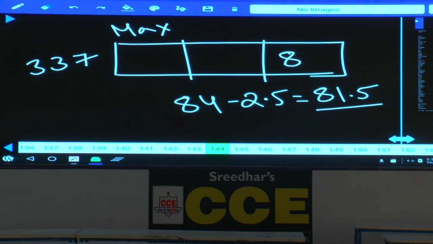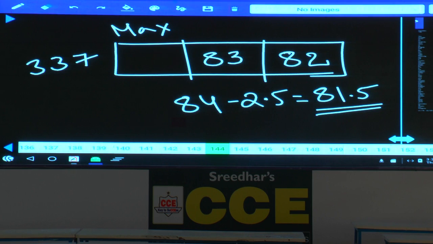Hence, if remaining members' average is 81 and a half, third topper marks can be 82. Got it? And second topper marks definitely more than 82 and should be an integer. In the question it is given that marks obtained by those three persons are integers, and we are expecting minimum mark for the second person. So if third person gets 82, second person can get 83.